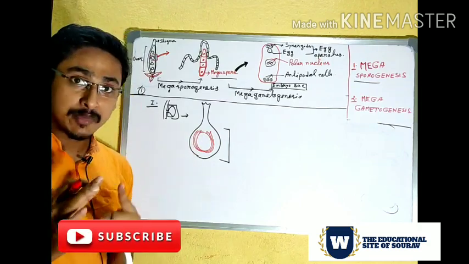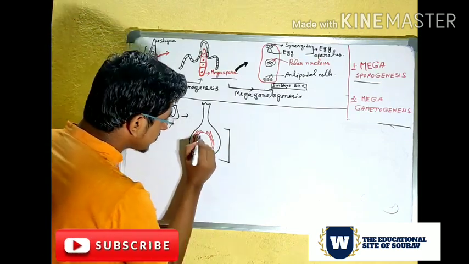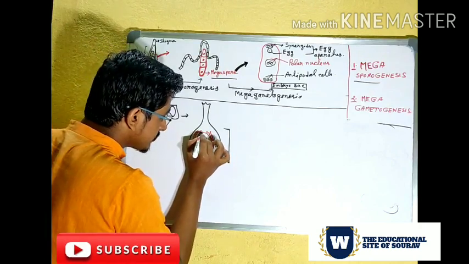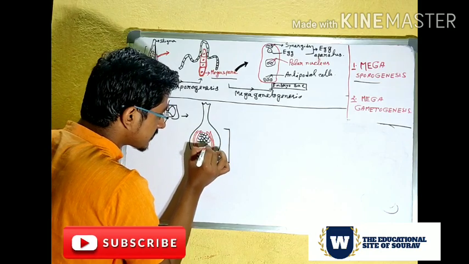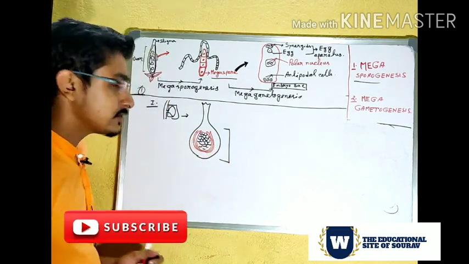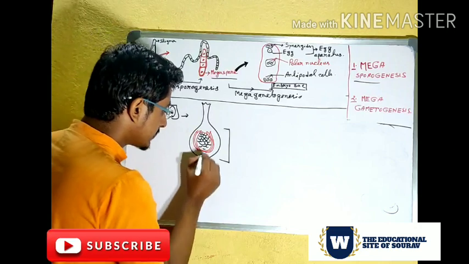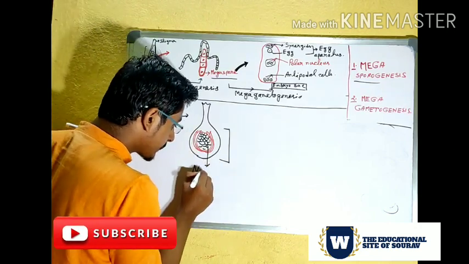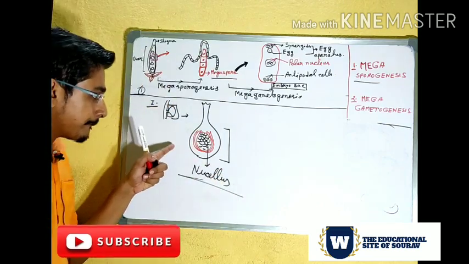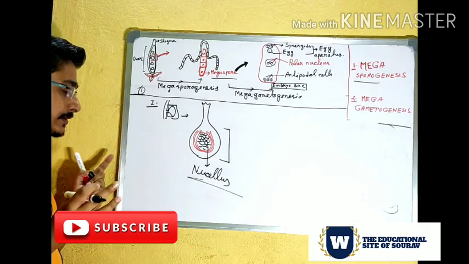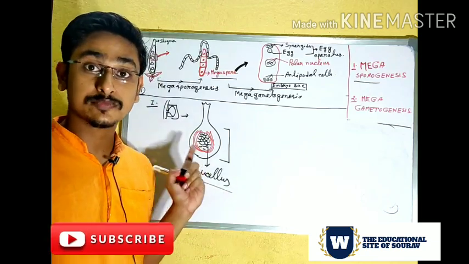In the primitive condition there are some cells in the ovule, in this middle portion. You can see there are several cells like this. Actually these cells are called the nucellus. But in the primitive condition this nucellus cannot act as the sporogenous or spore mother cell.